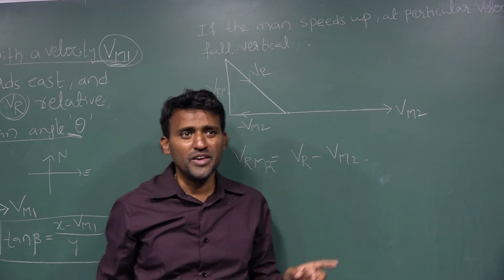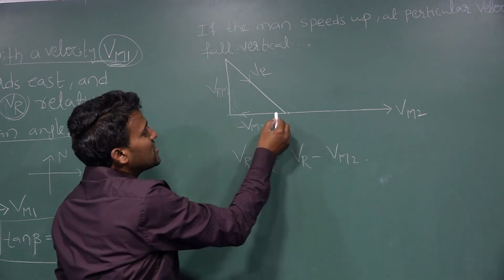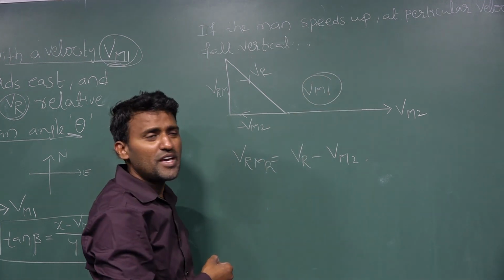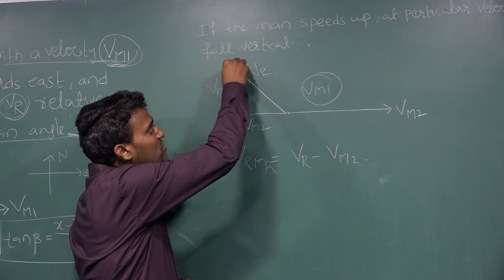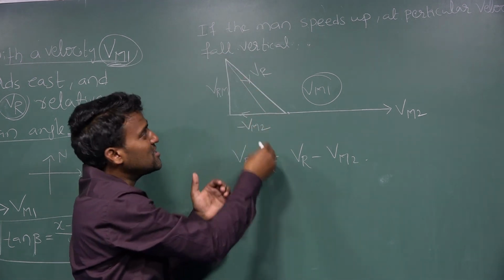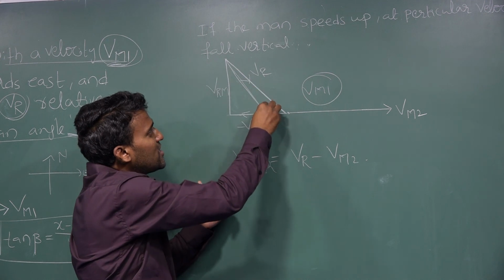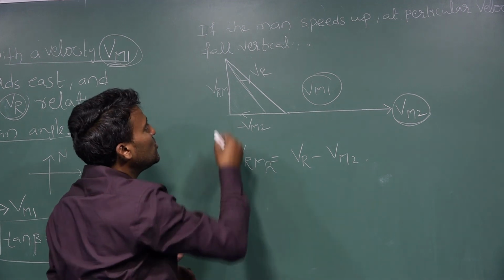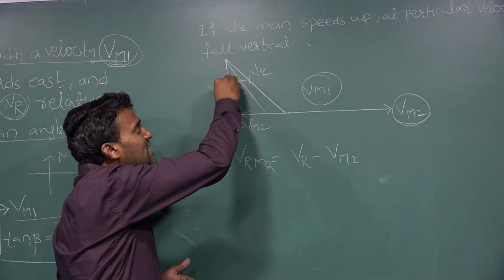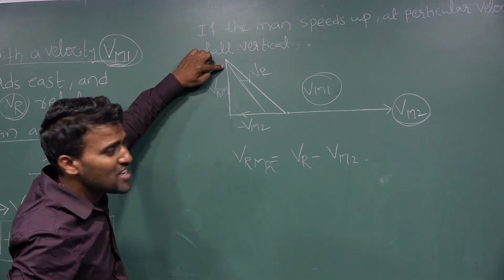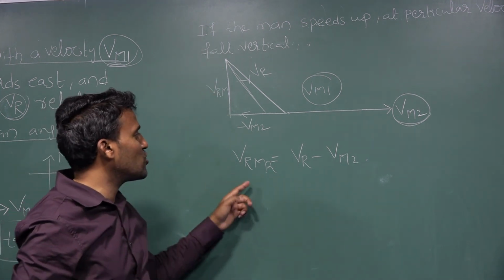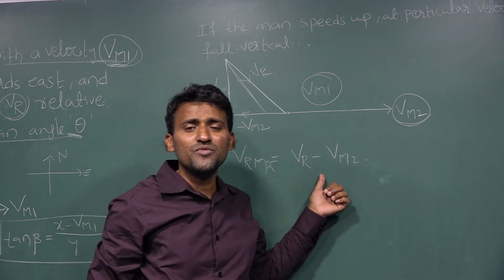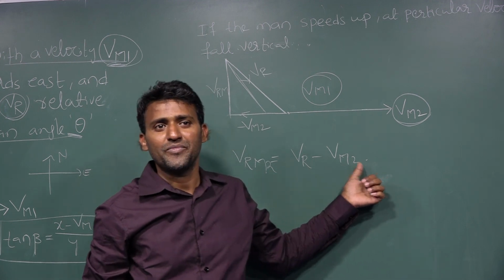In the previous case, when the person was moving with a speed Vm1, the rain appeared to fall along that direction. But now, when the person is moving with a speed of Vm2, it appears to be falling vertically downward. At that moment, simply you can write the velocity of the rain with respect to the man is equal to the velocity of the rain minus the velocity of the man. This is the formula.